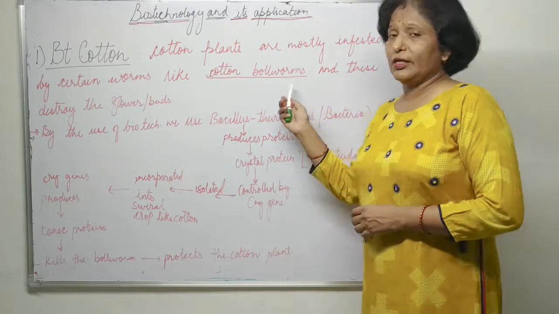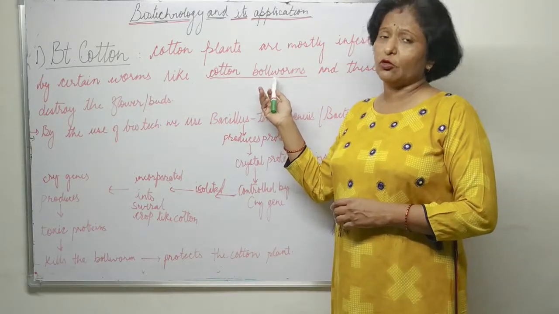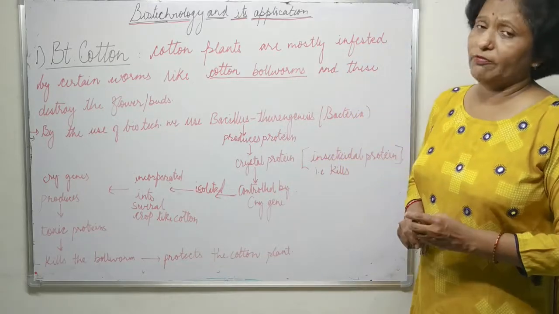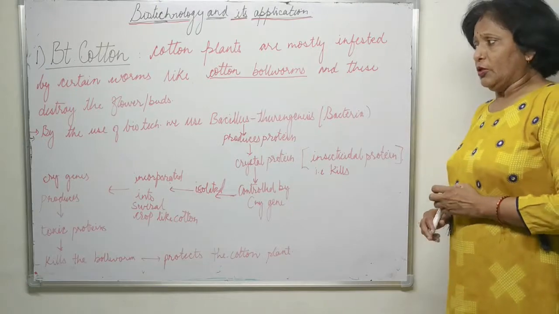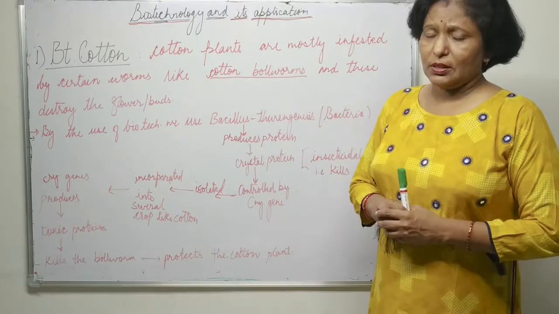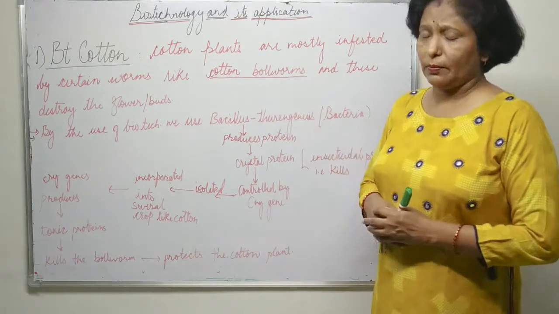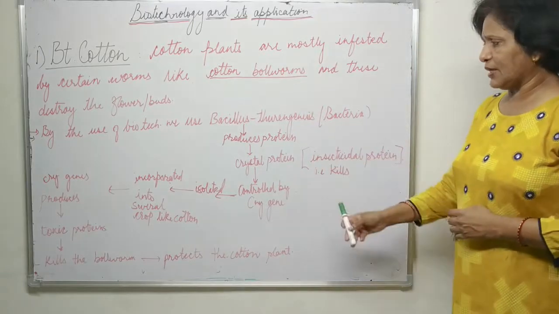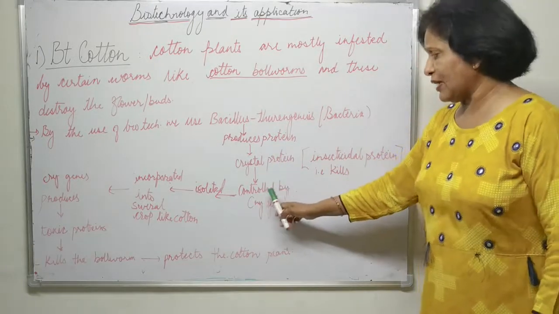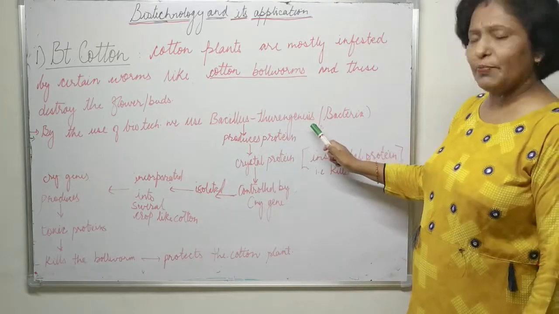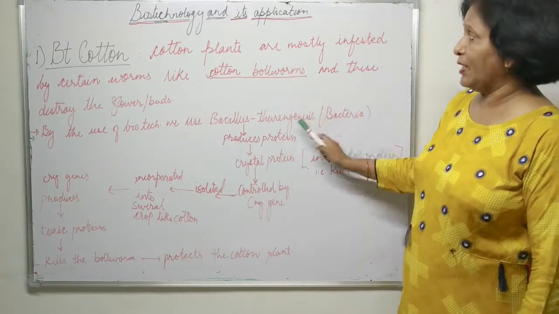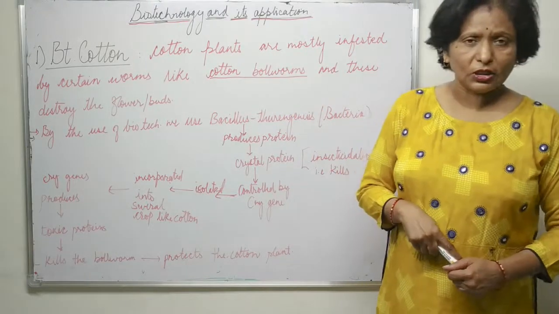They destroy a large number of crops, infesting the cotton crop. So the major problem is this. Just to eradicate this problem, we have isolated the cry genes from Bacillus thuringiensis by using biotechnology.